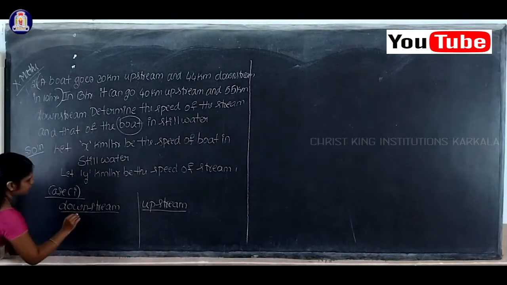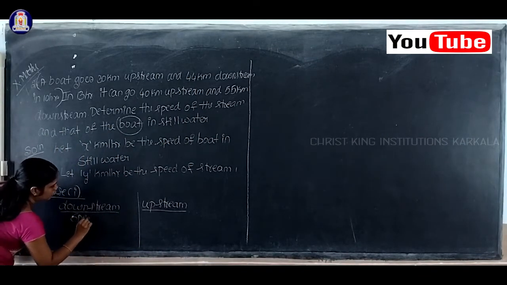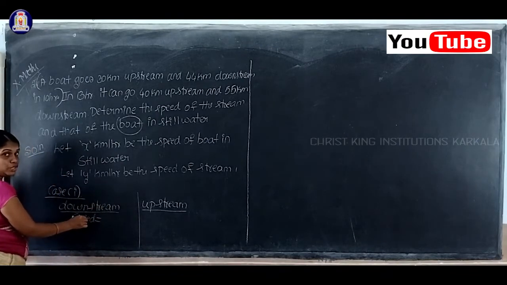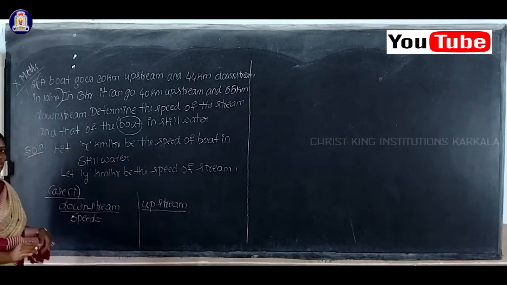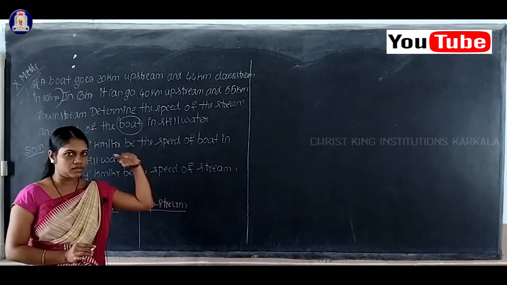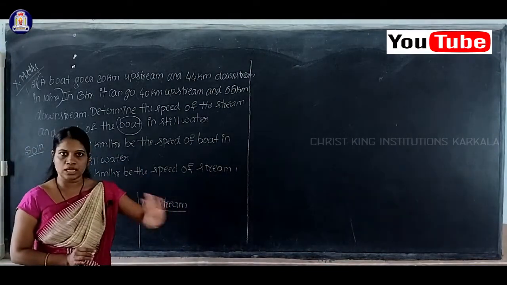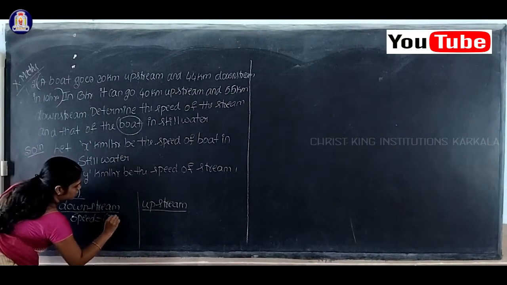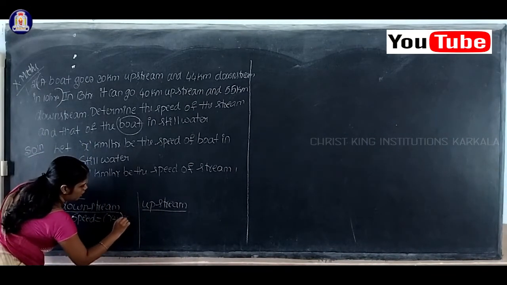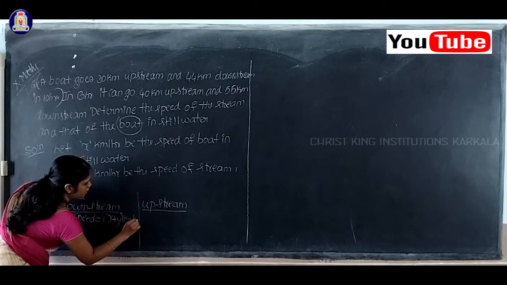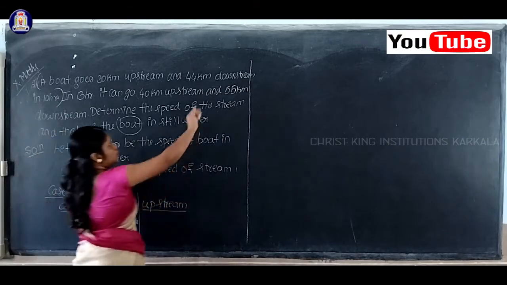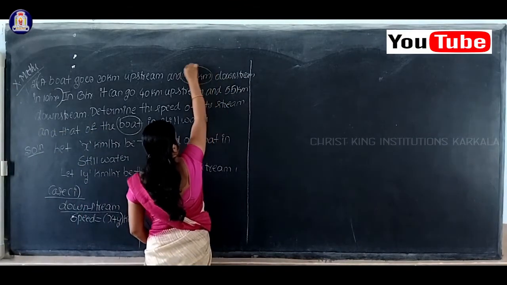For downstream, the boat as well as the stream are moving in the same direction, so the speed will become x plus y kilometer per hour.